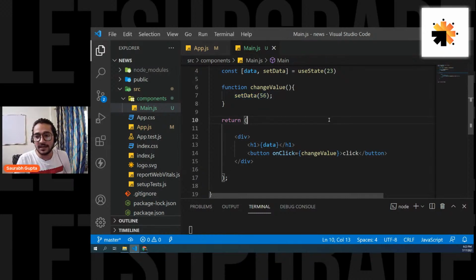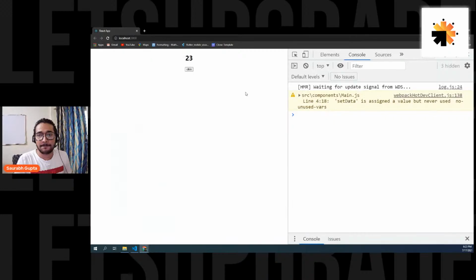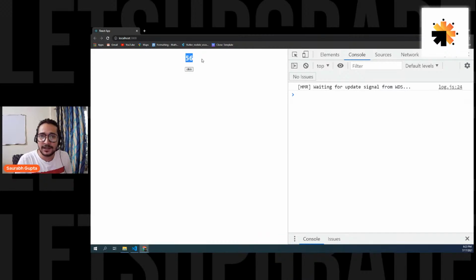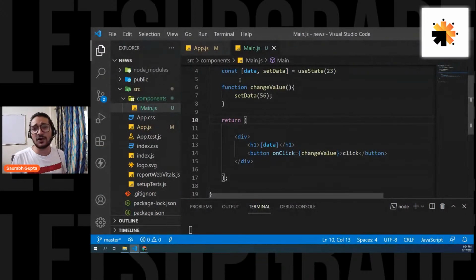Okay, let's save it and do the click here, guys. Please focus. Here we go. You saw it, right? We saw it changing live. It's because the component is re-rendering. Once I change the value of the state variable, the component re-rendered and we saw the change. Is that clear? That's the significance of a state variable.